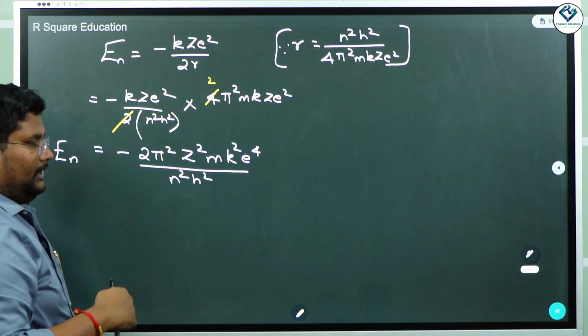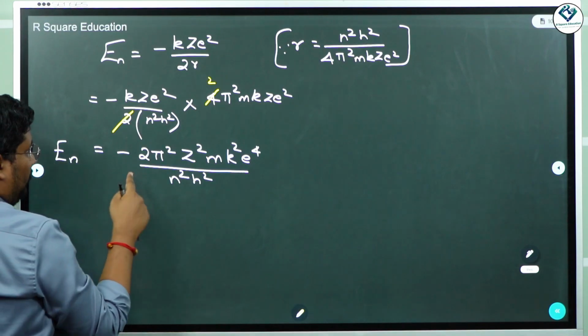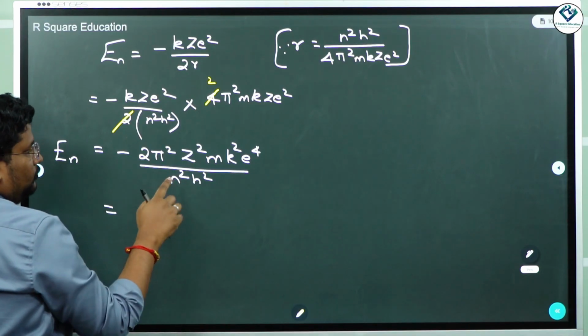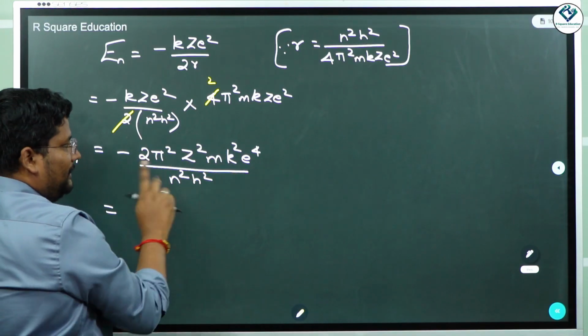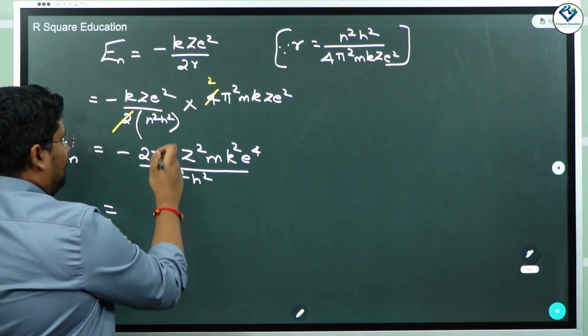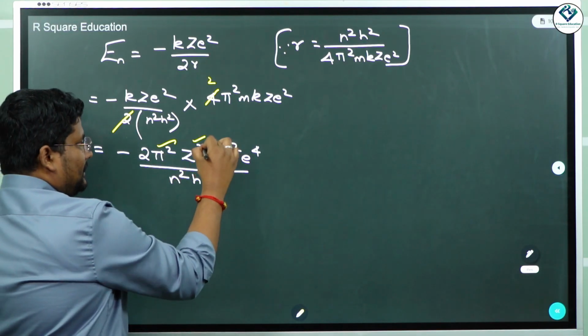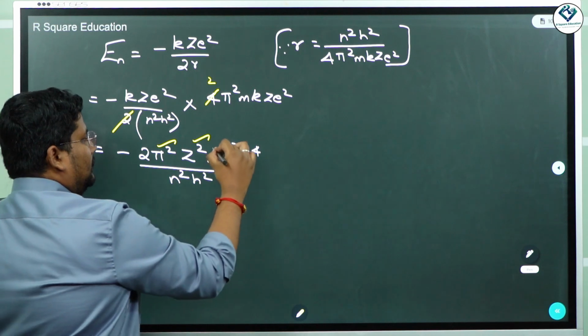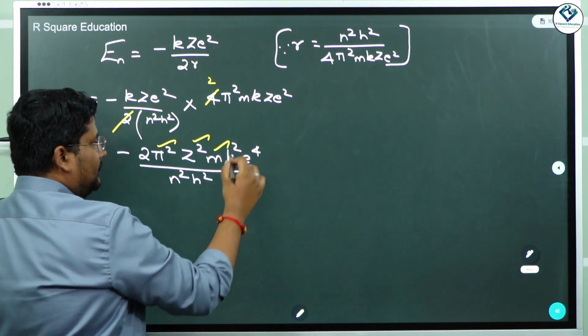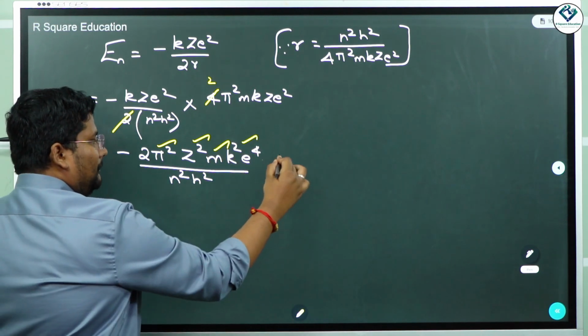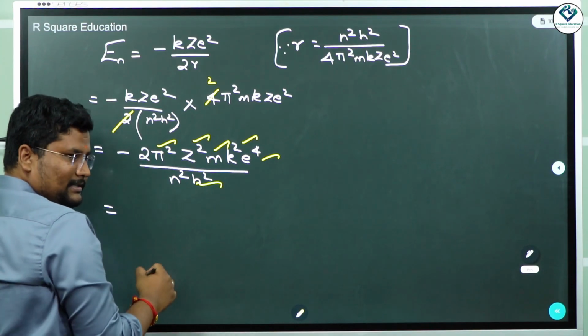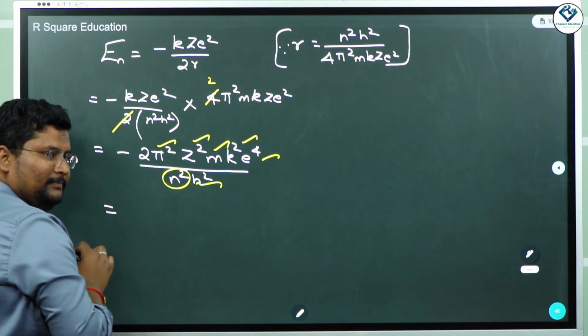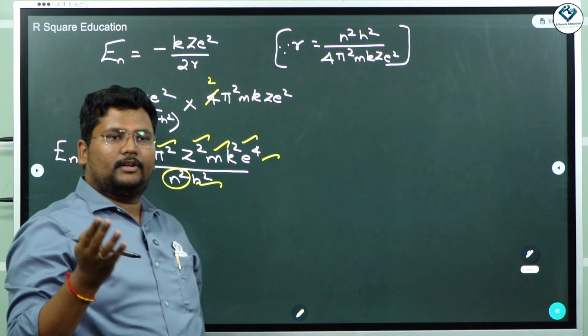In this, you know very well all are going to be constants. Look carefully: pi is constant, z atomic number is constant, mass of electron is constant, k is constant, magnitude of charge is constant, Planck's constant. The only variable is going to be n, because it varies based on the atoms.